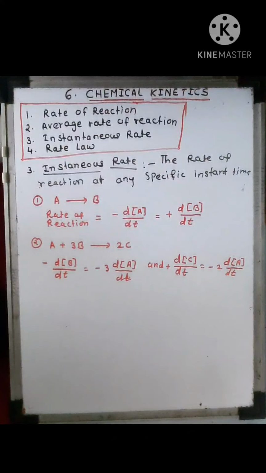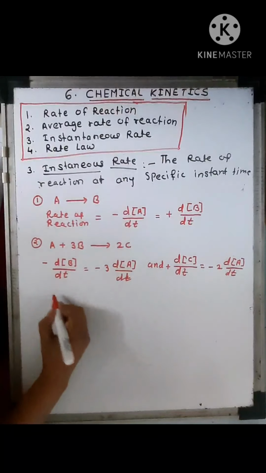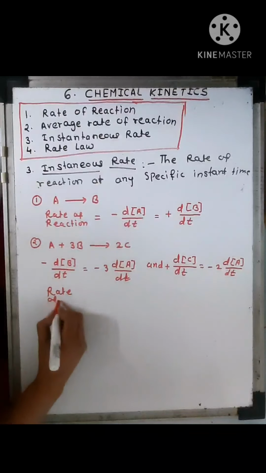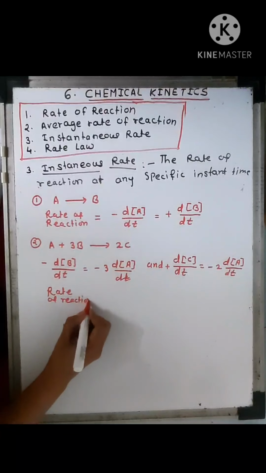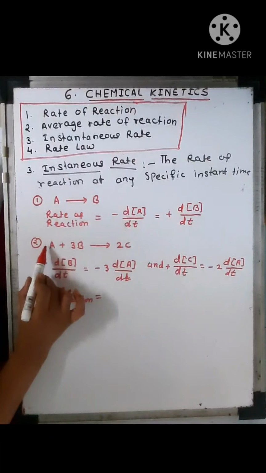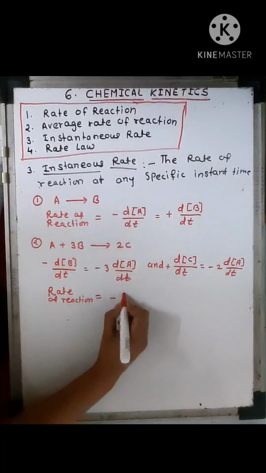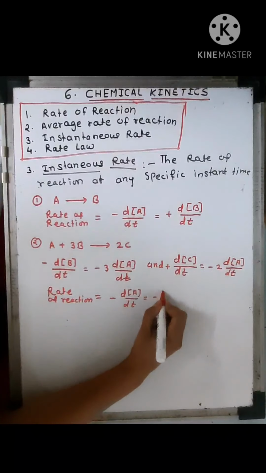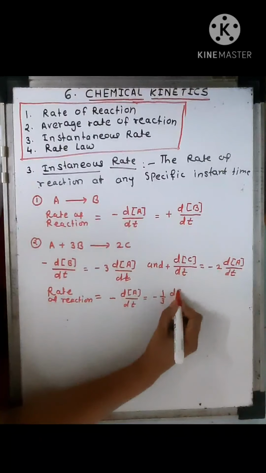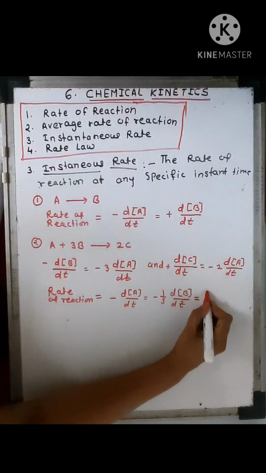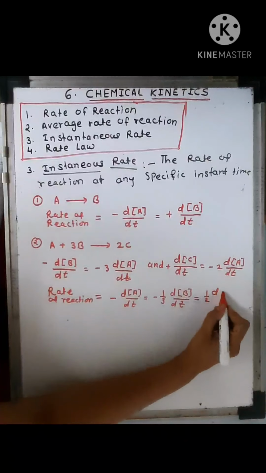And for the overall reaction, we can write the rate of reaction for the whole reaction. Here A is one molecule, so rate of reaction is equal to minus dA by dt, equal to minus 1/3 of dB by dt, and equal to half dC by dt.